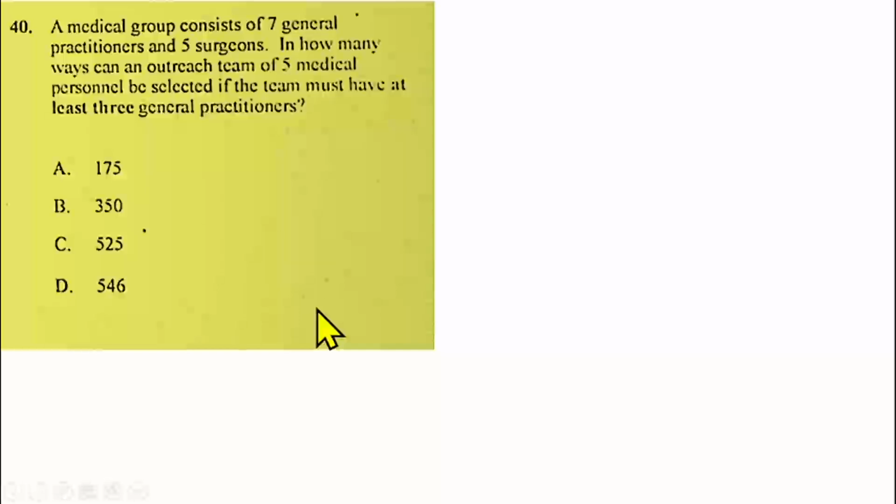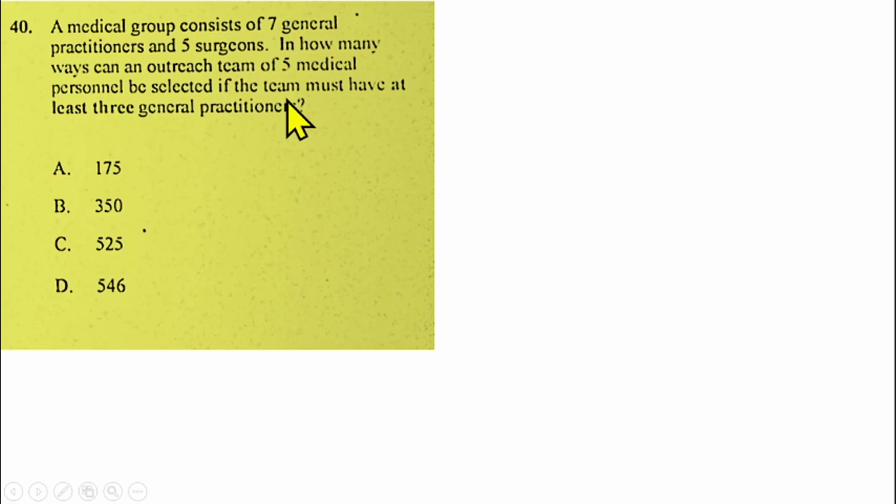Then the last question for this video is from combination. A medical group consists of 7 general practitioners and 5 surgeons. In how many ways can an outreach team of 5 medical personnel be selected if the team must have at least 3 general practitioners?